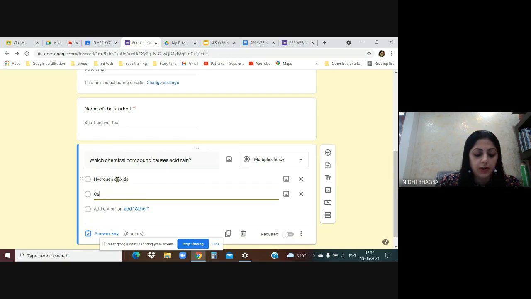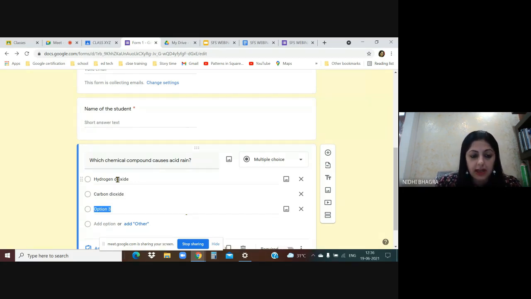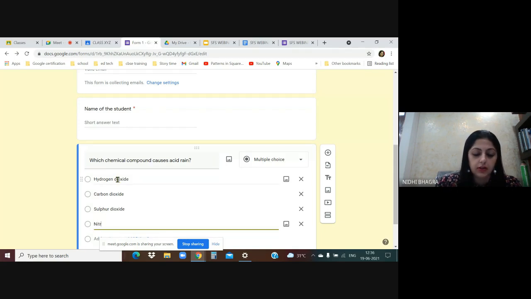Hydrogen dioxide, then you're giving the second option. Just keep on entering and the next option will appear. Carbon dioxide, enter the next option 3, then you can straight away write down sulfur dioxide, enter, and option 4 you can fill in nitrogen dioxide.